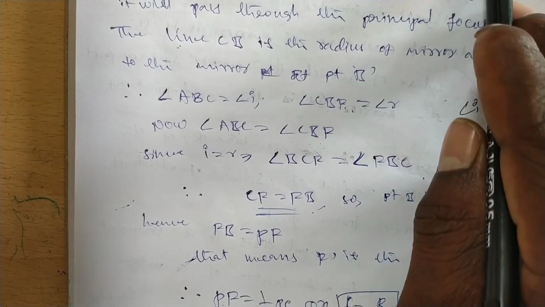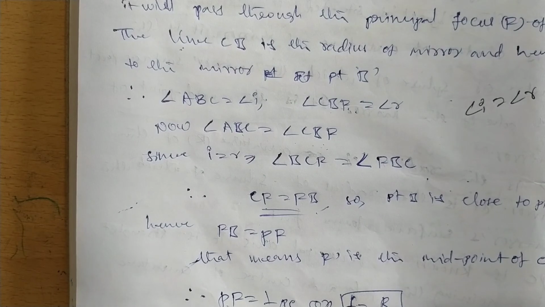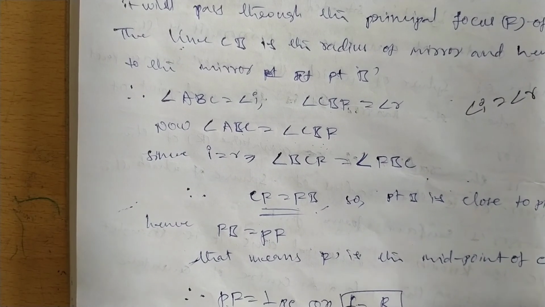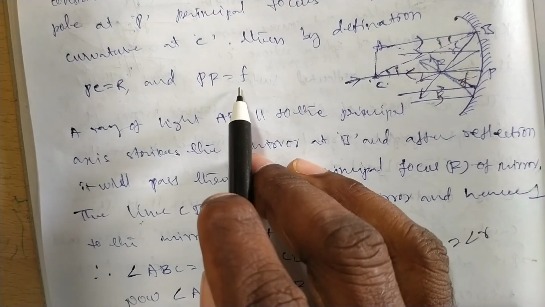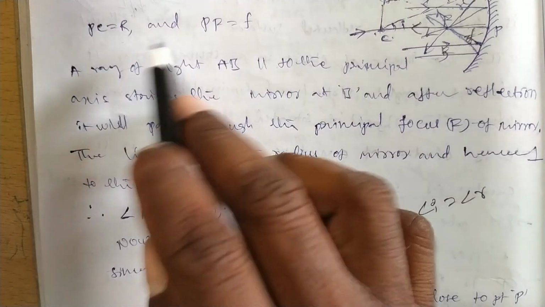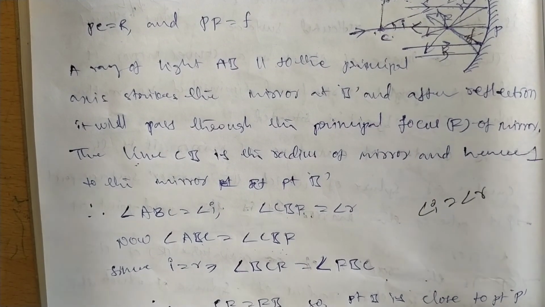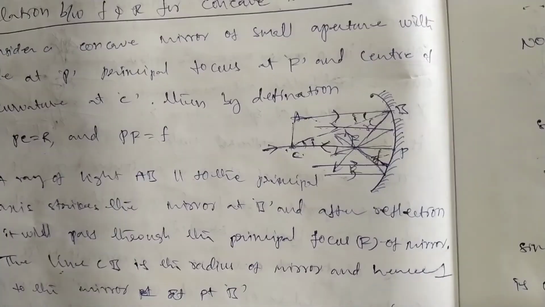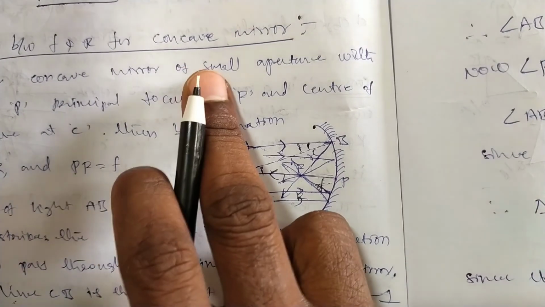PF is the focal length F and PC is the radius R, so F is equal to R by 2. This is the relation between the focal length and radius of curvature in the concave mirror. If asked, you can write down this relation.